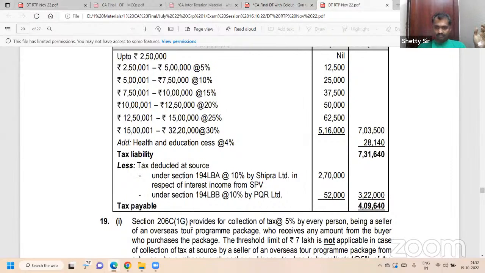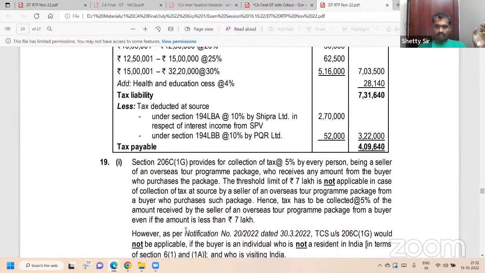206C 1G. TCS at 5% on OTPP, overseas tour program package, when the amount exceeds 7 lakhs. 7 lakh or more. 7 lakh or more.